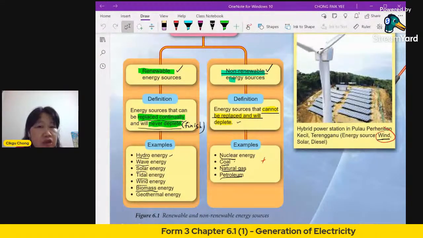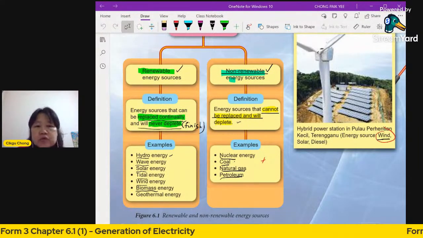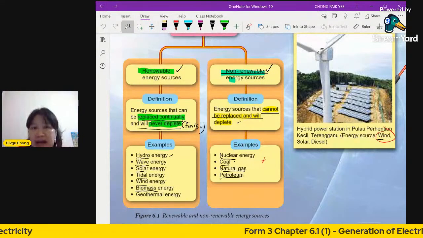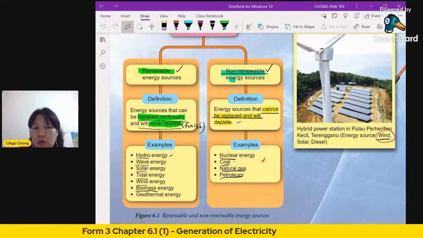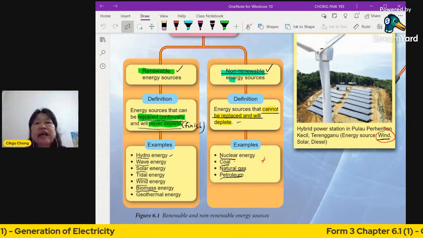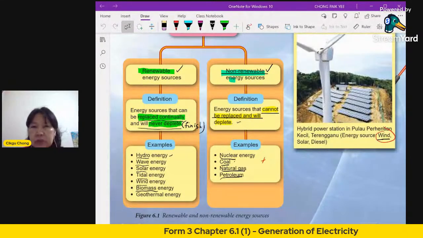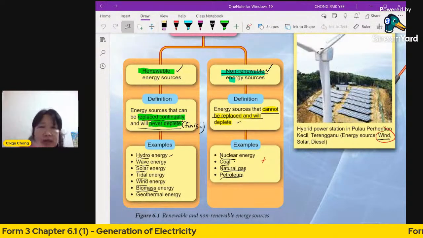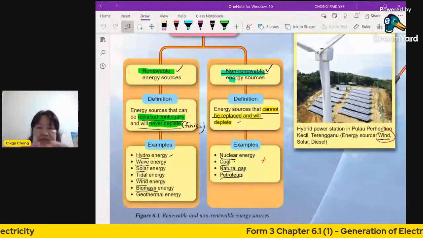Okay, even though you say you can produce new ones, because we're using coal, natural gas, and petroleum at a very high rate, it needs millions of years before you can make coal, natural gas and petroleum. It's because of these animals and plants which died thousands and millions of years ago, that when they die, the body will decompose, and they're buried underground. So when they're buried underground, you have layers and layers of sand and rock.